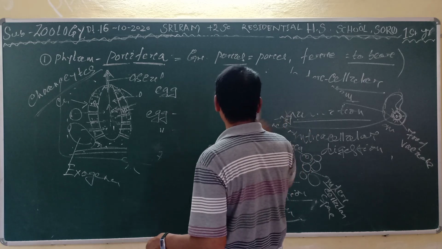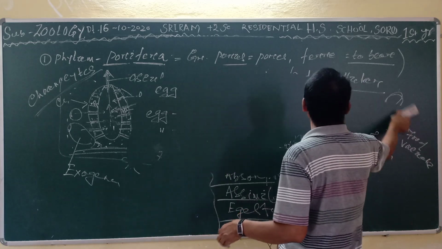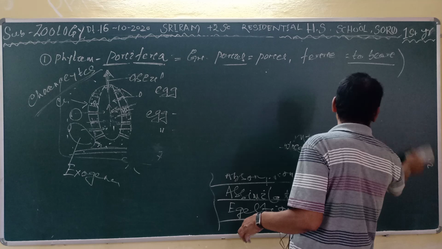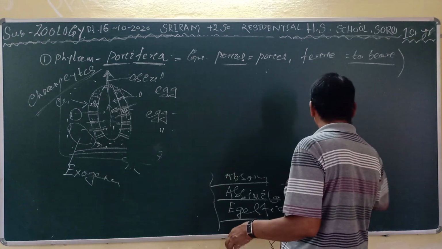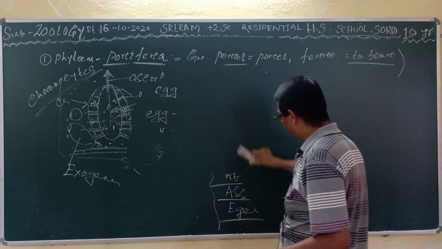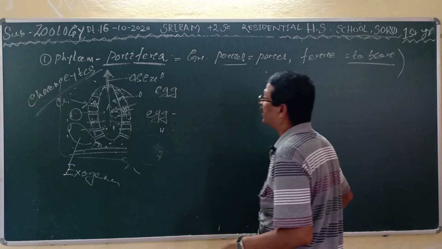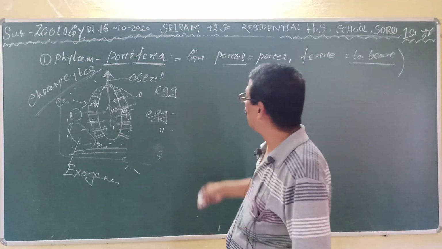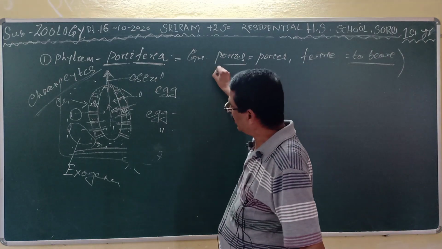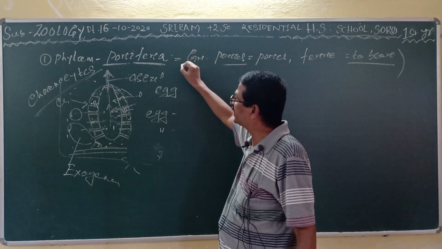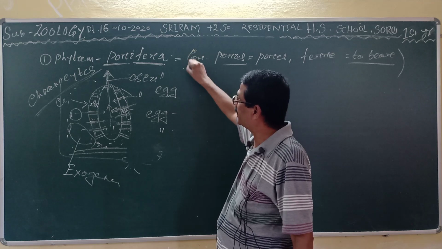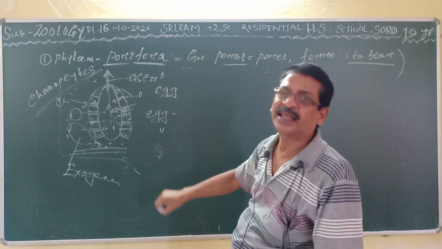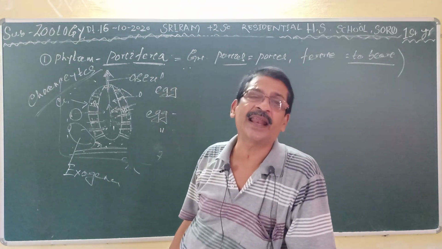You have to remember these things, though you cannot remember everything, so remember the main things. The animals under the phylum Porifera are aquatic in nature and mostly marine.